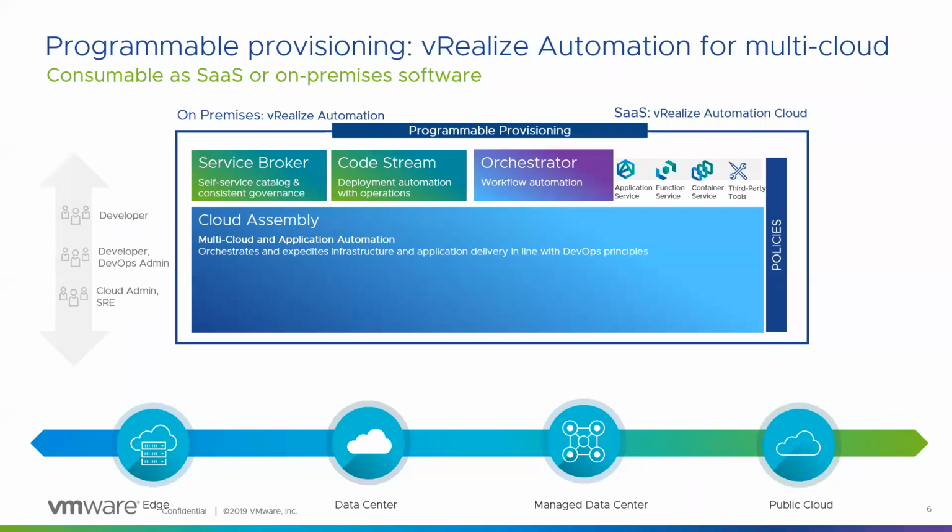Service Broker is the catalog and the self-service area, wherein developers or internal customers can come and order services. CodeStream is our CI/CD pipeline tool, which helps with deployment automation. And finally, vRealize Orchestrator, which is the workflow automation engine, and which is one of the most heavily used products today in VMware. And like I said, all 4 services are enabled both on premises and in the SaaS version.